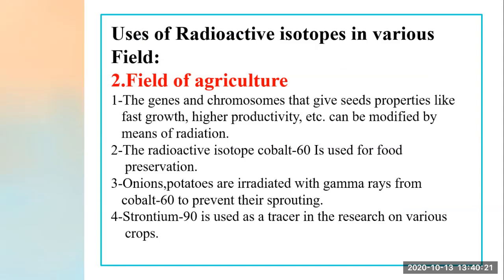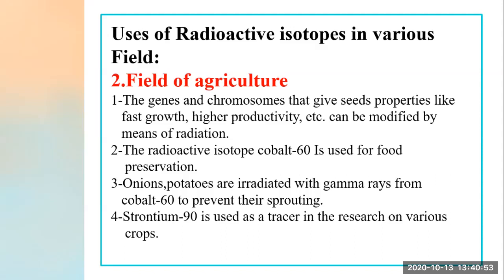Now we are going to learn what? In the field of agriculture, how these radioactive isotopes are used. Number one, the genes and chromosomes that give seeds properties like fast growth, high productivity, etc. can be modified by means of radiation.